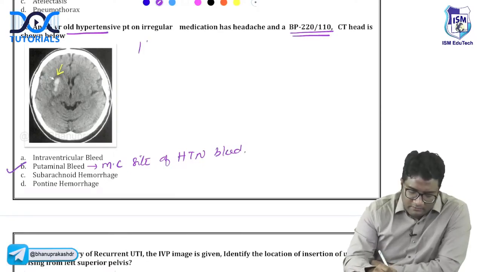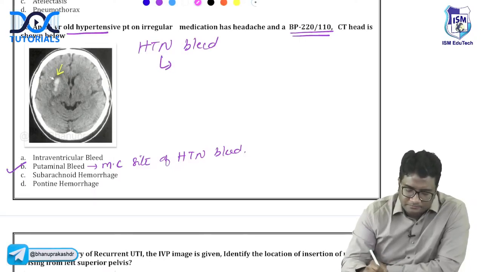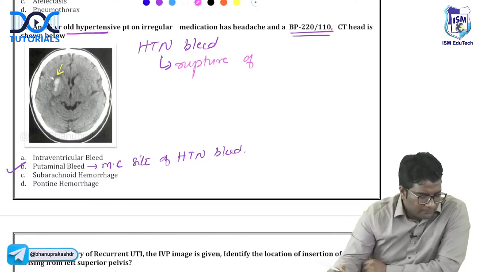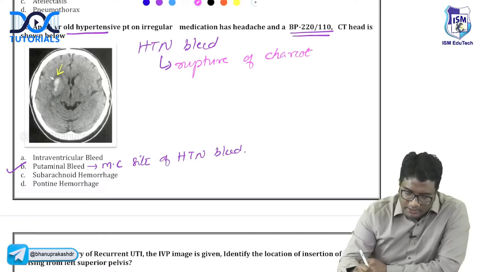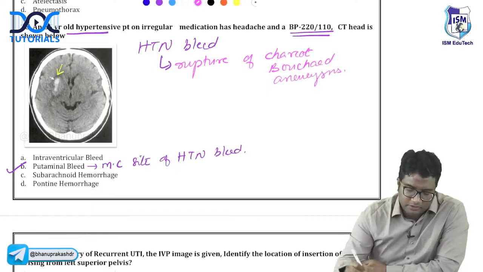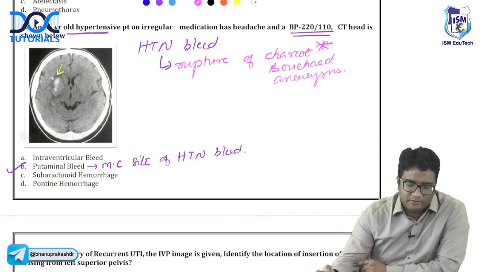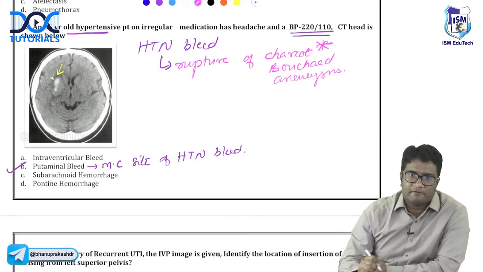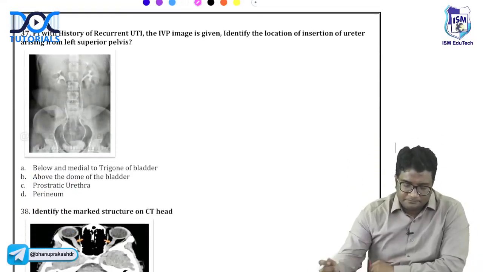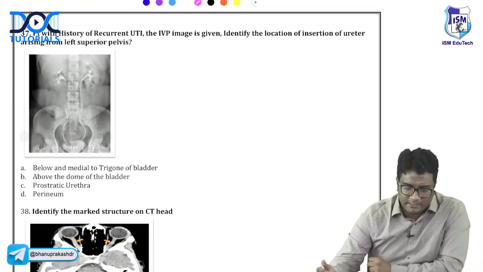Can you tell me what is the cause of hypertensive bleed? What is this occurring due to? Rupture of Charcot-Bouchard aneurysms. Right? So this is rupture of Charcot-Bouchard, not Berry aneurysms, Charcot-Bouchard aneurysms. Okay, hypertensive bleed. The most common site of hypertensive bleed is putamen. Okay, the putamen.